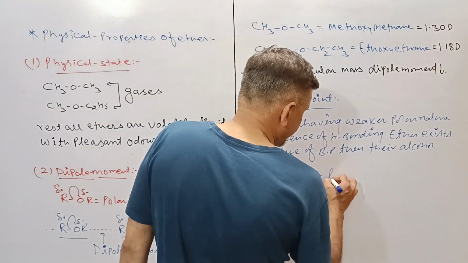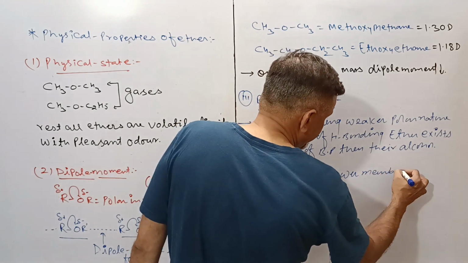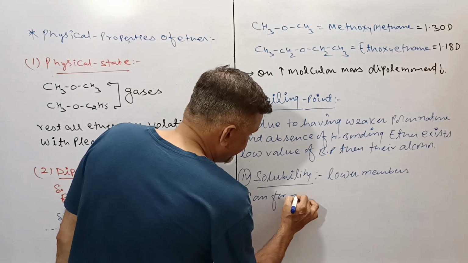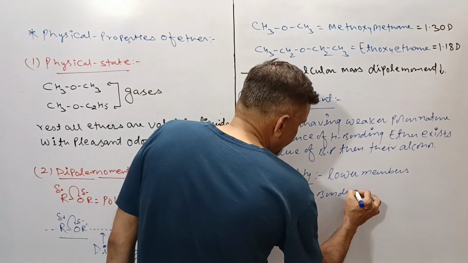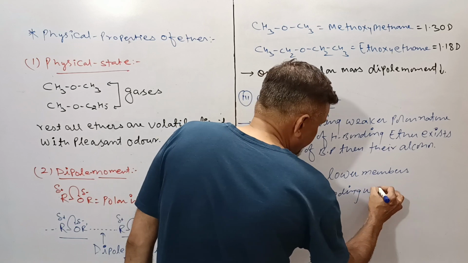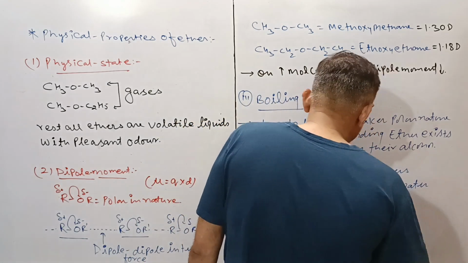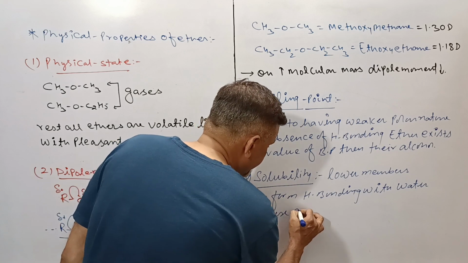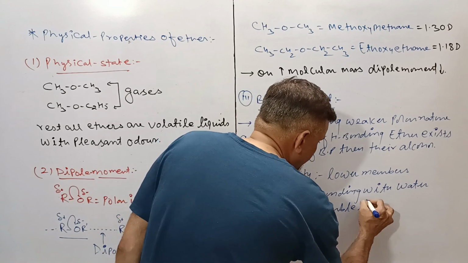Lower members can form H bonding with water. So these are soluble in water.